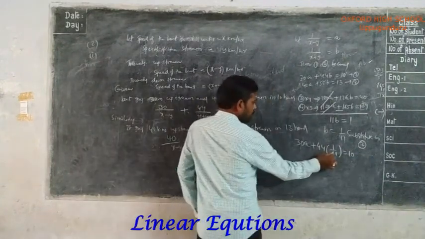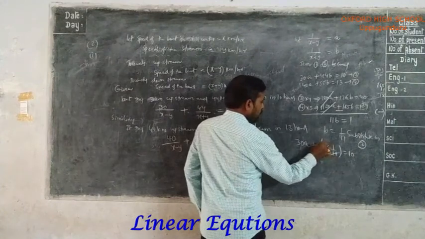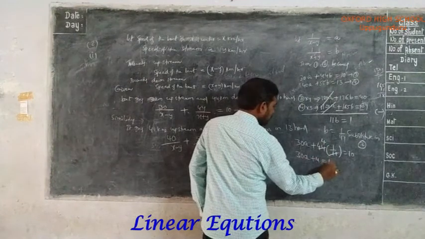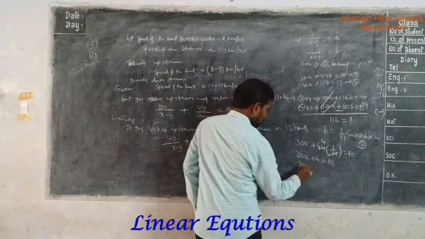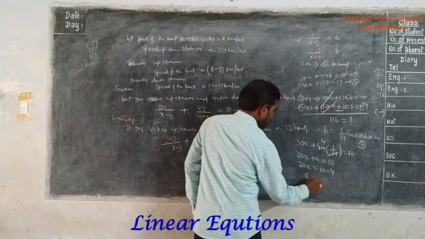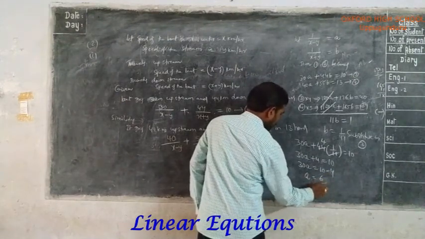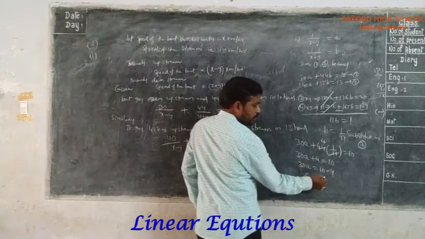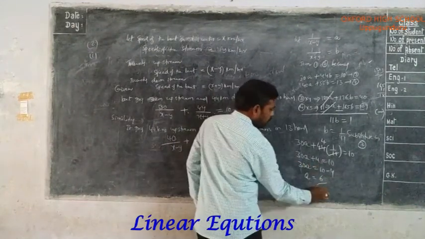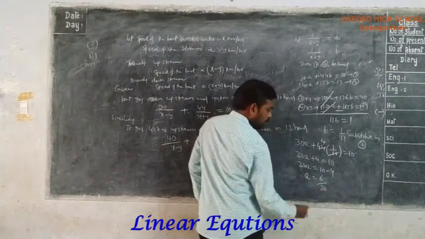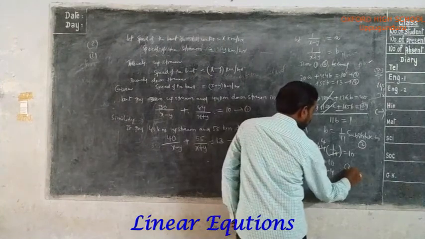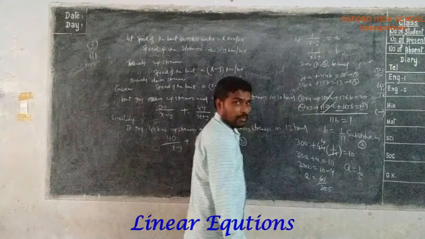Here 11 ones and 11 fours cancel. 30a plus 4 equal to 10. 30a equal to 10 minus 4. a equal to 6 by 30, by transposing 30 to the right side, where it will divide. 6 ones, 6 fives. So a equal to 1 by 5.